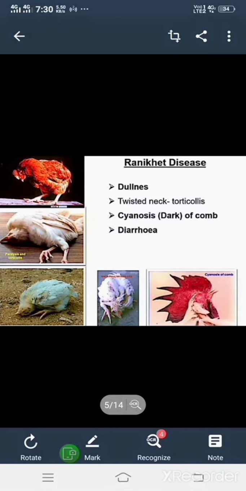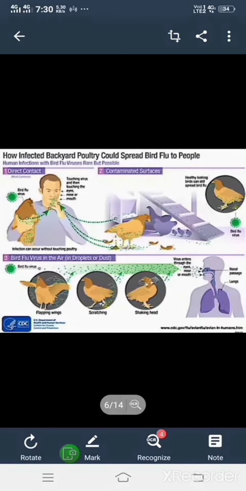And then avian flu. It is caused by the H5N1 avian flu virus. It is a pandemic disease too, and it is very harmful, transmitting from birds to humans also.